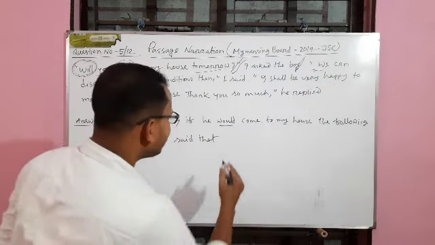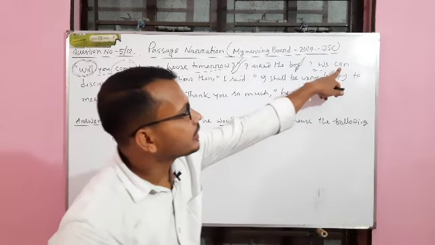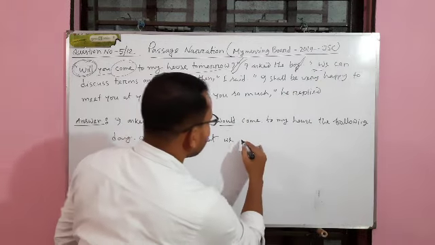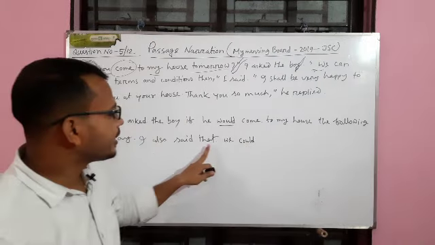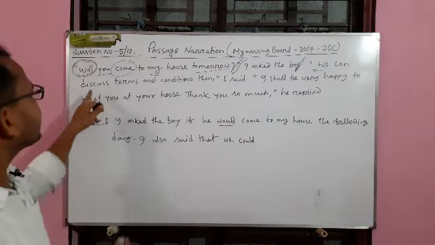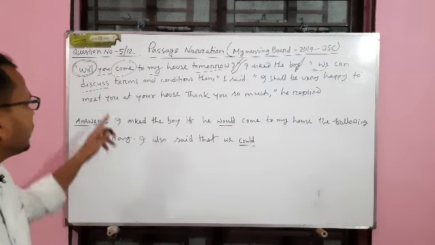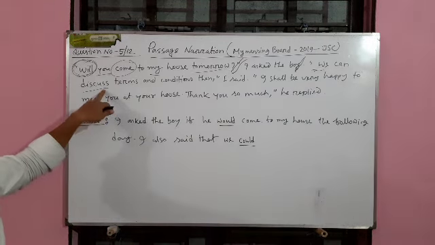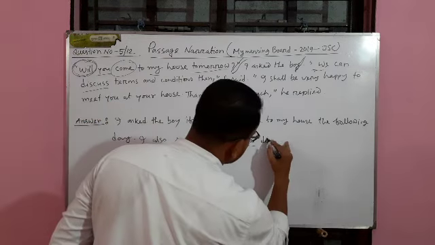We will remain unchanged. Instead of can, we have to write could. I also said that we could discuss. Discuss will remain unchanged because it's a modal auxiliary verb, and after a modal we keep the verb in its base form.